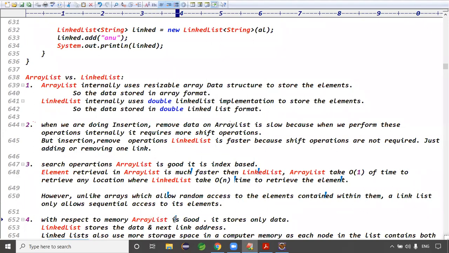With respect to memory, which one is good? ArrayList is good, because ArrayList can store only data. When you retrieve data, just give the index you want and you can get the data.